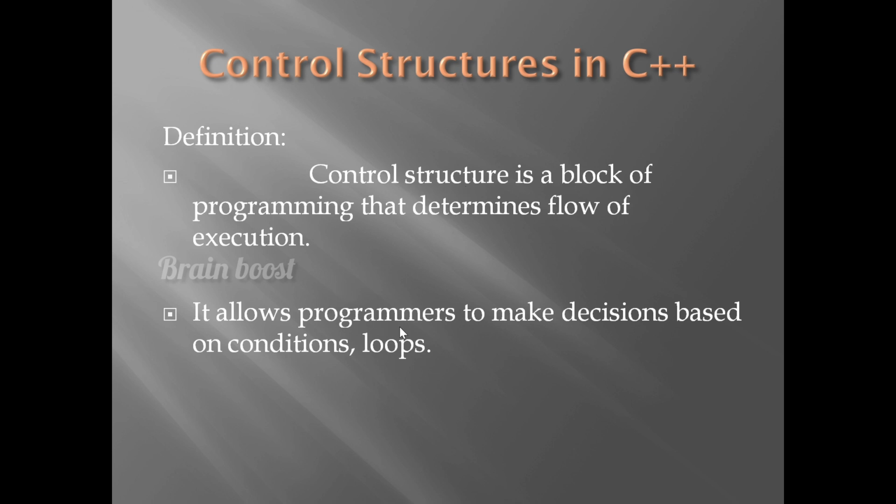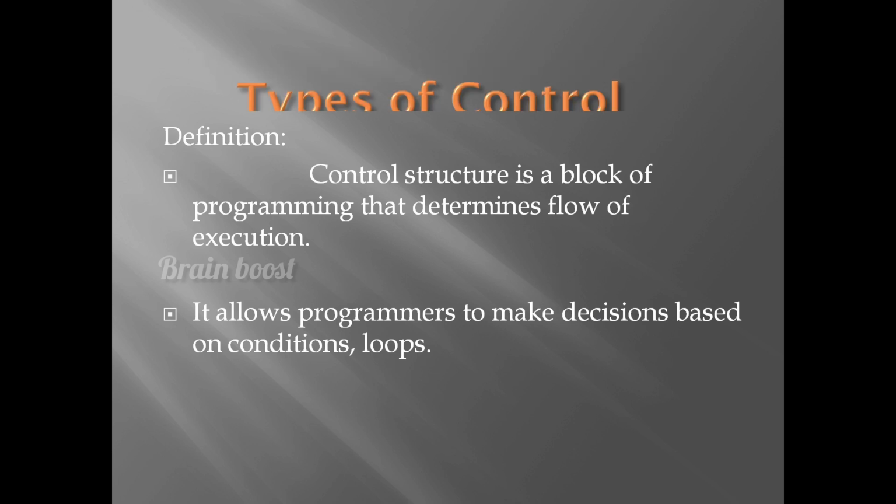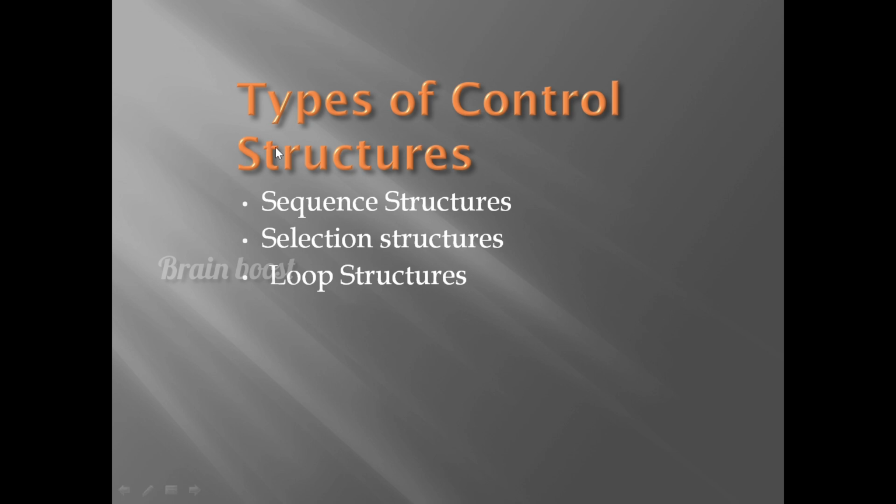It allows programmers to make decisions based on conditions and loops. Based on the conditions and loops, the flow of execution may vary. This is the control structure. Next one, types of control structures. There are three types. First one, sequence structures, second one, selection structures, and third one, loop structures.